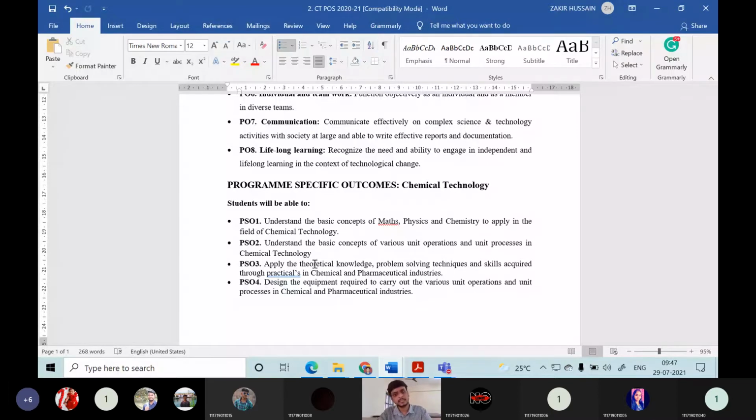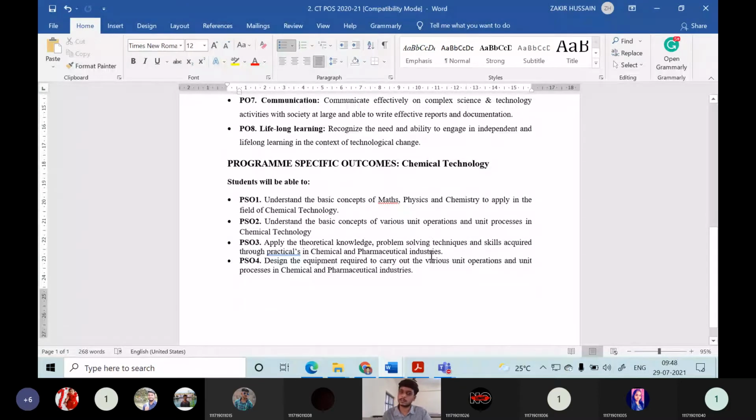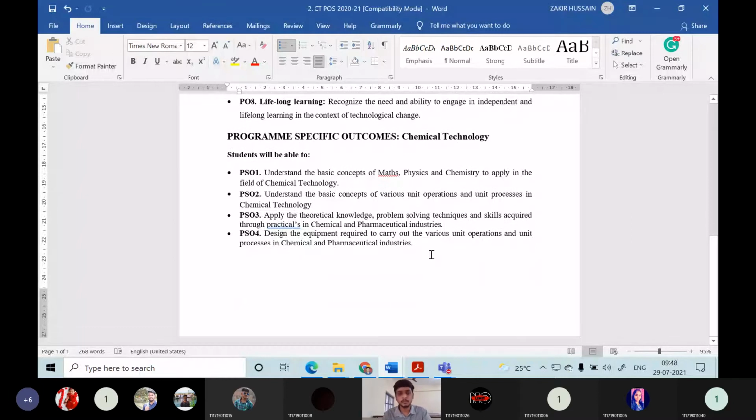See, in every industry, the unit operations and unit processes are there. So how will it be designed? We as chemical engineers have to design that. To design that, there are many fundamental principles like mass balance, force balance, material balance; all these principles will be involved. You will be learning them in this third year. So these are the program specific outcomes and program outcomes. I hope you understood this.